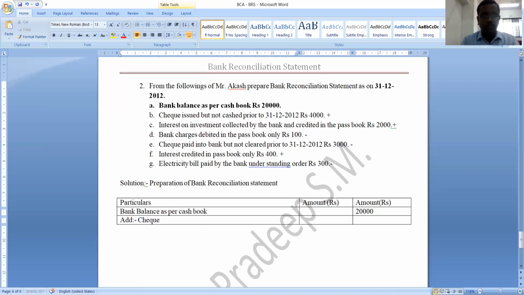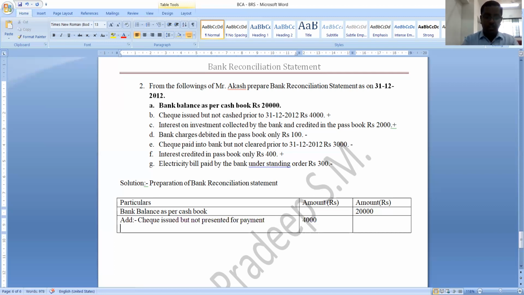Check issued but not presented for payment. Yes, check issued but not presented for payment is how much? 4,000. Okay, what is the next transaction that we need to add?